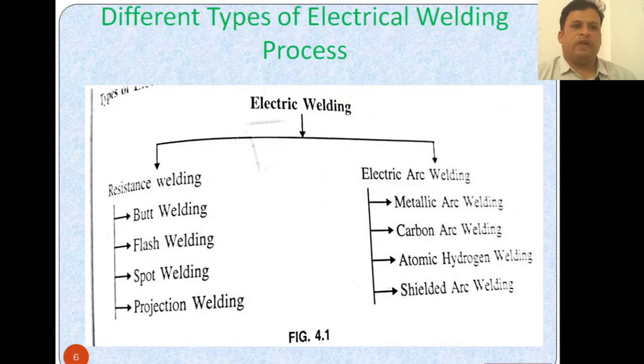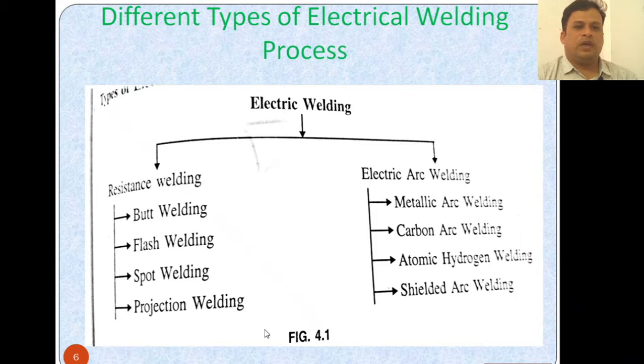Now we will study the different types of electric welding process. How many types are there? Electric welding is of two types: resistance welding and electric arc welding. Under resistance welding, butt welding, flash welding, spot welding as well as projection welding are discussed. Under electric arc welding, metallic arc welding, carbon arc welding, atomic hydrogen welding and shielded arc welding are the types.